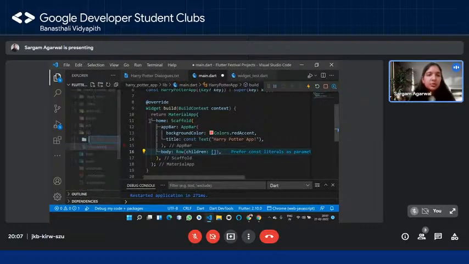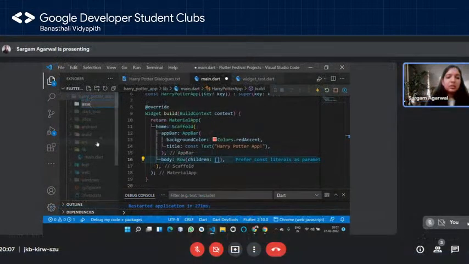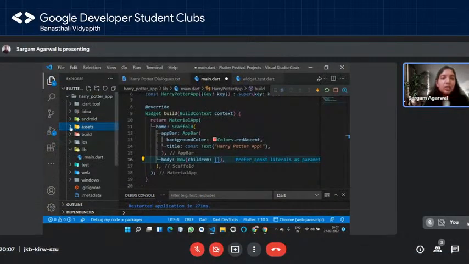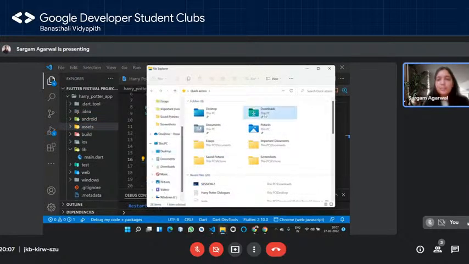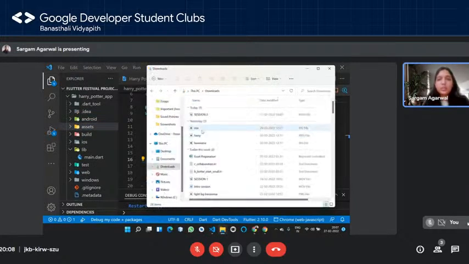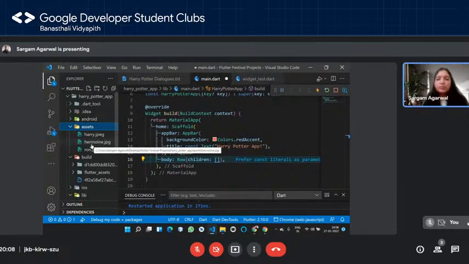Not inside the lib folder, just skip this. Inside the Harry Potter project, over here, I'm going to create the assets folder. Now inside this assets folder, I want my images. So I'm going to go to my downloads really quick. Where is it? And I'm going to grab these ones, these 3 you can see, and simply drag them in and drop them in the assets folder. So you can see we have this in the assets folder.